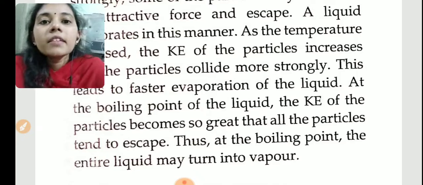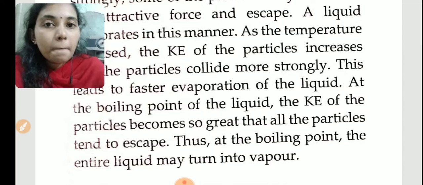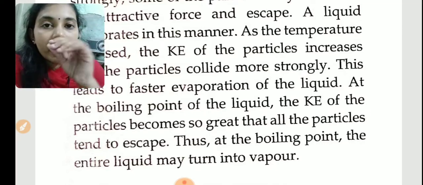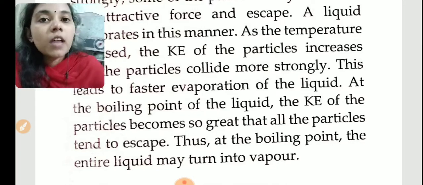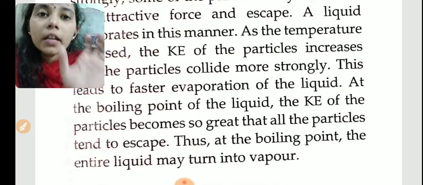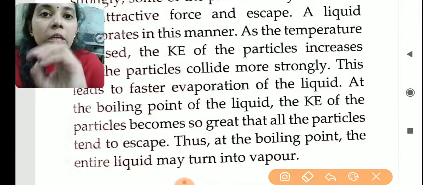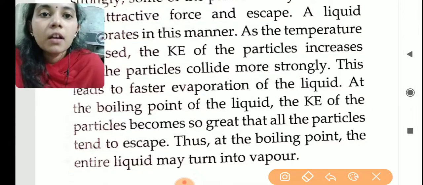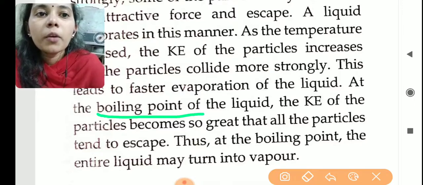Okay. At what temperature does a liquid change to water vapor? At the boiling point. When a liquid starts to boil, it will start to evaporate. That particular temperature, at which the liquid changes to water vapor or gaseous form, is called the boiling point of the liquid.